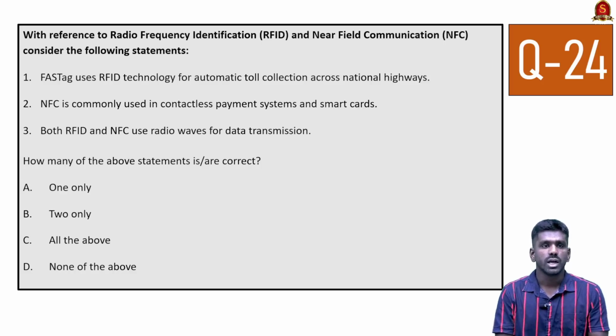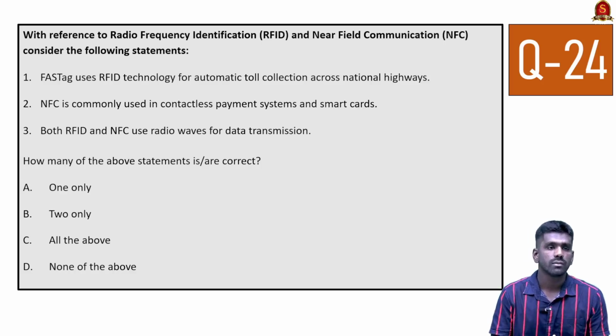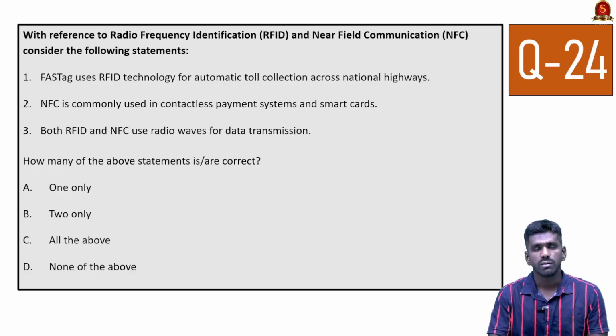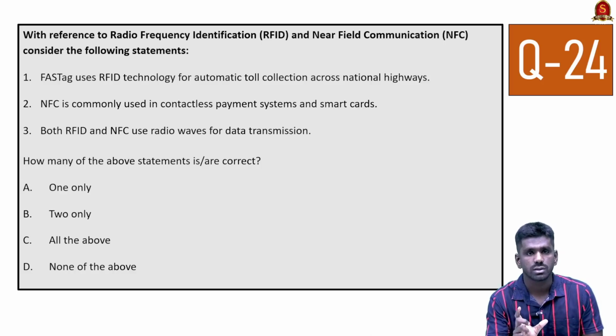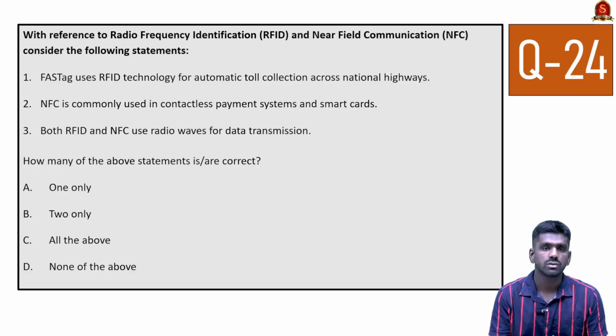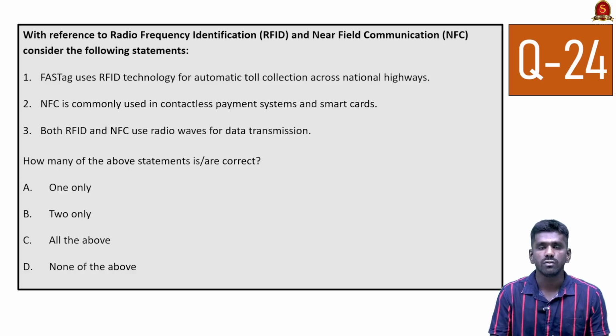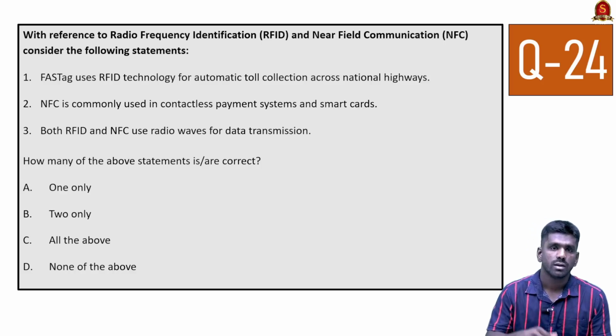Now this is about radio frequency identification and near field communication. Look at the first statement. FASTag uses RFID technology for automatic toll collection across national highways. Firstly, we have to understand the basics of these two technologies. They are very important, often seen in the news, and are applications which we use every day. Radio frequency identification and near field communication both are radio frequency mechanisms which use radio waves.